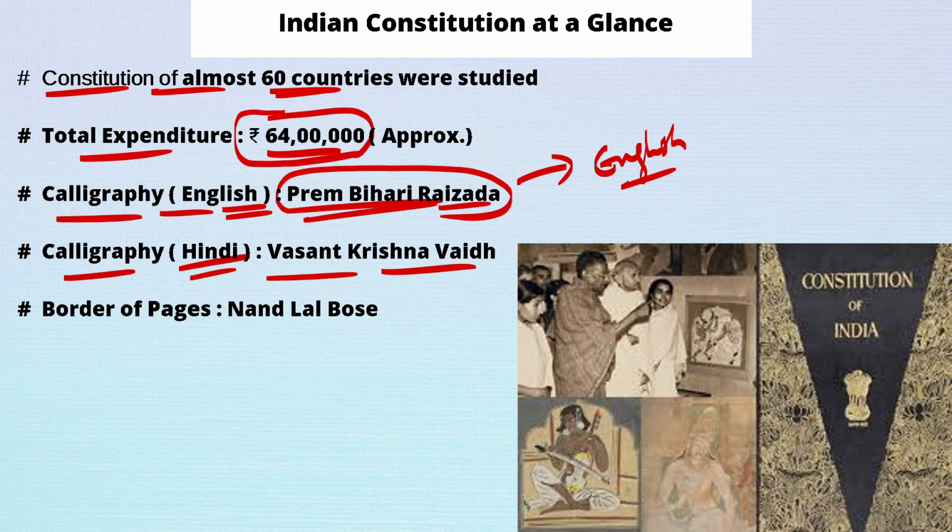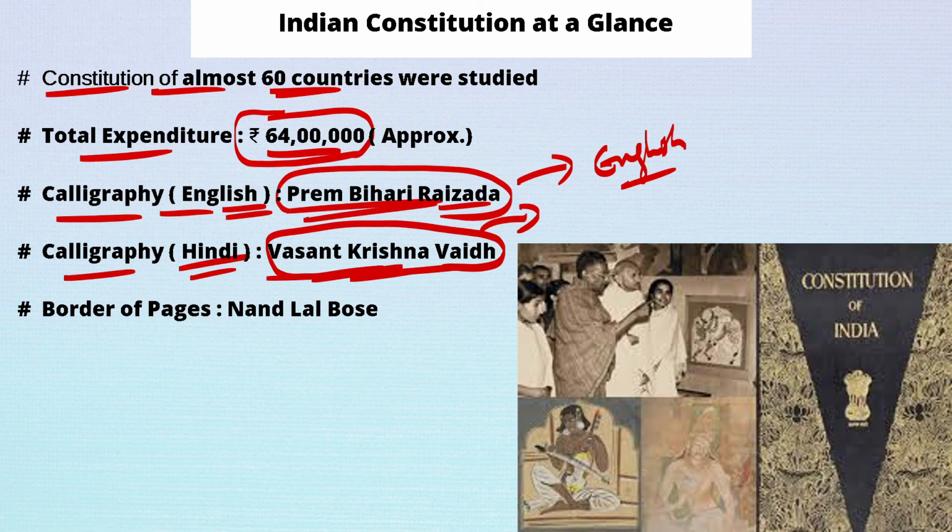And Vasant Krishna Vaid just wrote that in Hindi. He didn't translate it into the Hindi language. It was translated by someone, but he just wrote it in the Hindi language in a proper way.